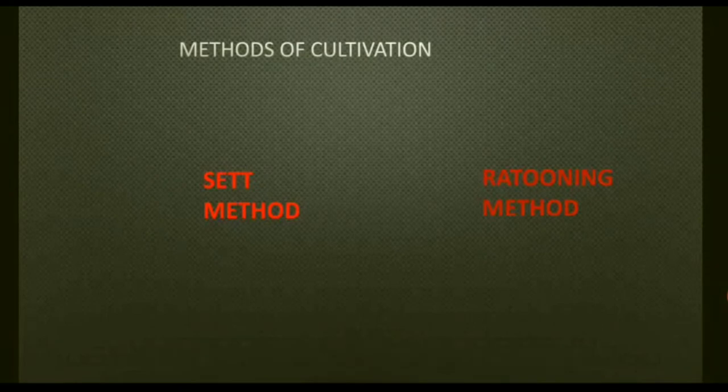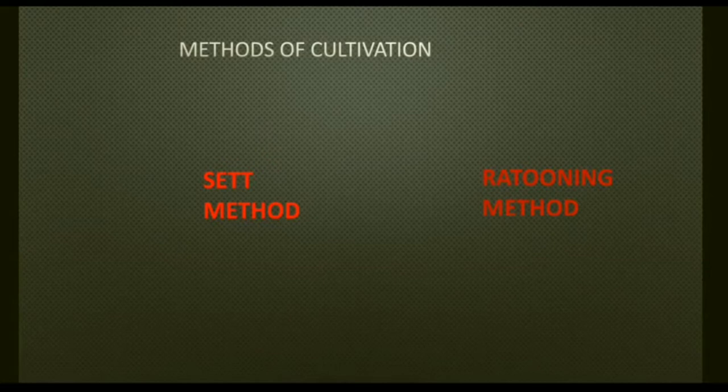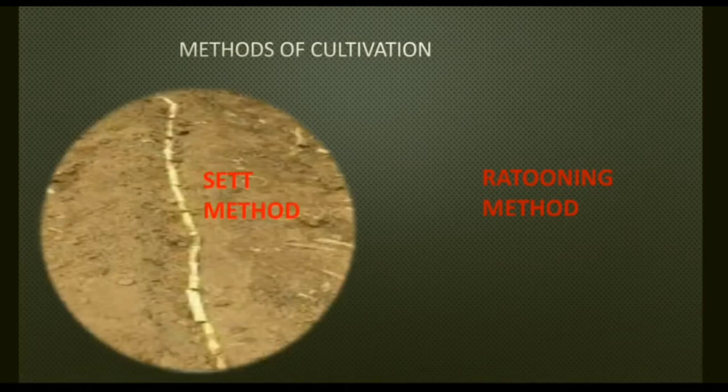Methods of cultivation: there are two methods, the sett method and the ratooning method. In the sett method, sugarcane is cut into several pieces at the joints. These are known as setts, and these setts are prepared from healthy and well matured canes, and they are planted in well prepared furrows at regular intervals, and these plants start growing in 2 weeks. But it is time taking, and it takes the time as well as the money of the farmers.